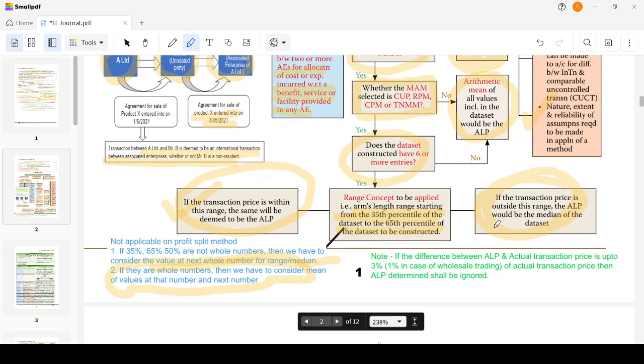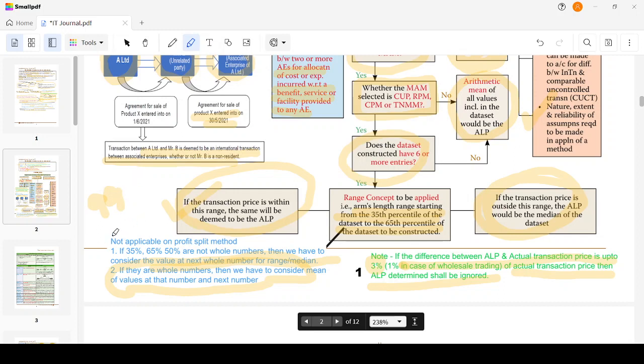Okay. Then the principle states that if the difference between the ALP and the actual transaction price is up to 3%, and 1% in the case of wholesale trading, then the actual transaction price is accepted and the ALP determined shall be ignored. For example, I have the transaction price as 99. I've just given an offer of saying 99. But the arm's length price is 100 to 150.